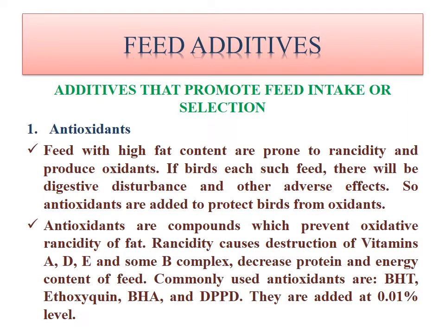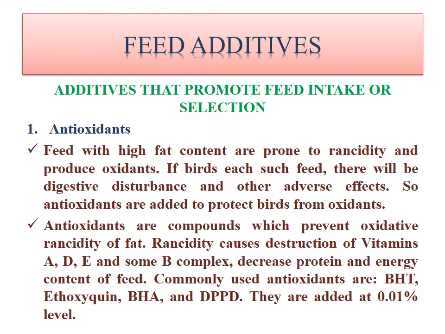There are different types of feed additives which are included in poultry ration. First we will see the feed additives that promote feed intake, or we can say selection. The first best example is antioxidant. Feed with high fat content is prone to rancidity and produces oxidants.